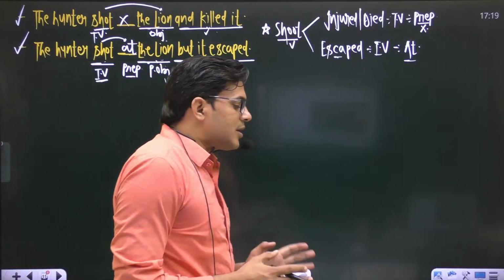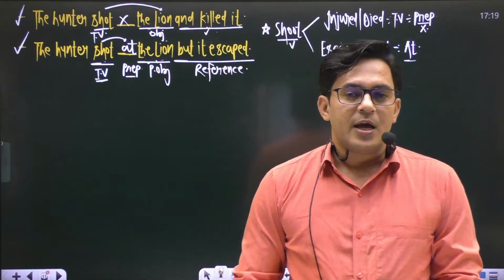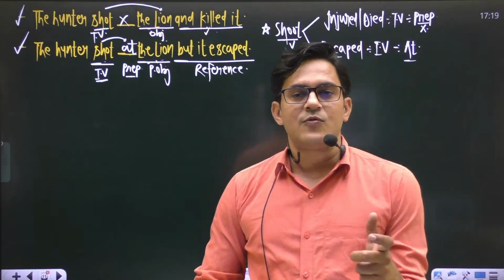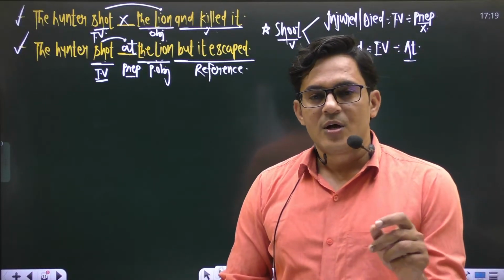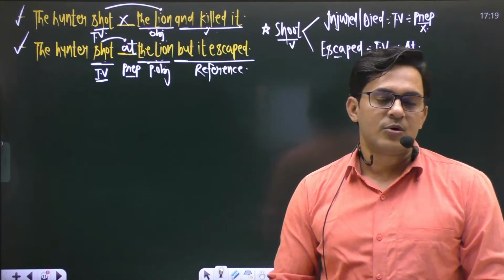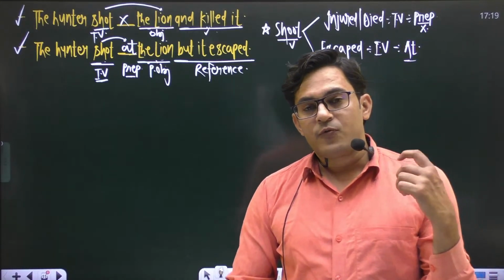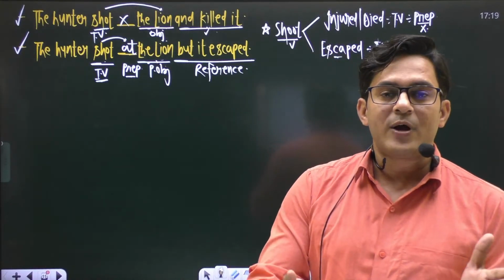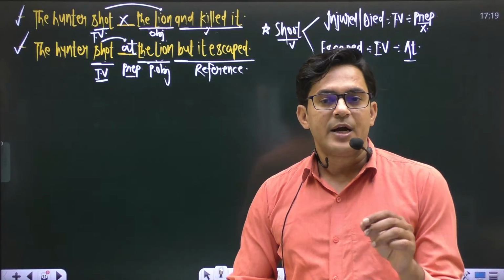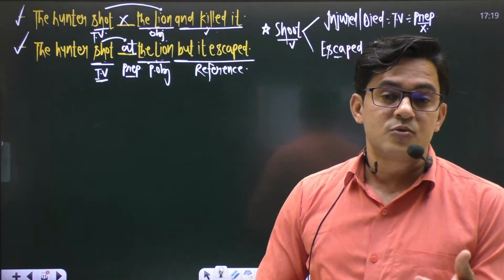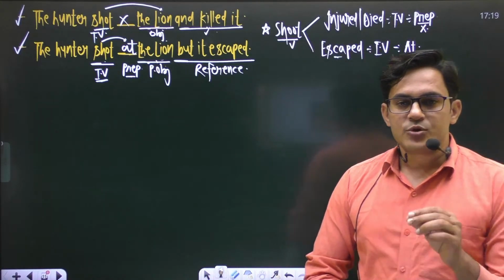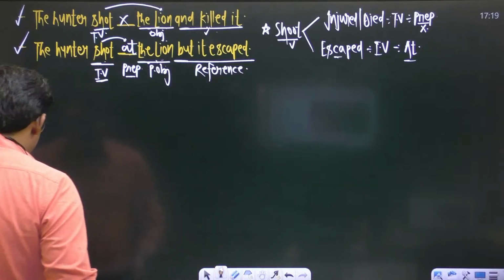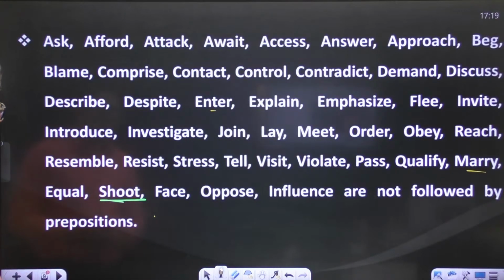So make it clear what is the basic difference. If the object is receiving the effect of verb shoot, now it becomes a transitive verb. Don't use any preposition in that particular situation. If the object is not getting the effect of verb shoot, now it becomes a prepositional object, and this verb becomes intransitive. Now you can use a preposition at with the verb shoot. So make it clear. So let us move to some other examples.